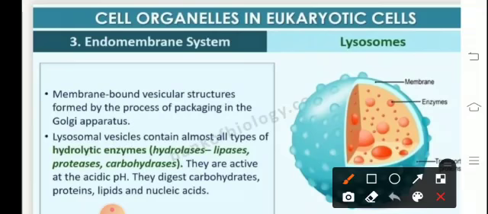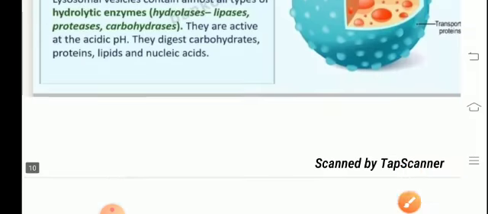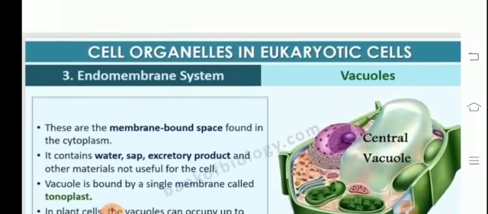Basically, we find various hydrolytic enzymes, digestive enzymes, acid hydrolases present in the lysosomes, like lipases, proteases, amylases, which are active at acidic pH and help to break down sugars, proteins, lipids, and the nucleic acids.